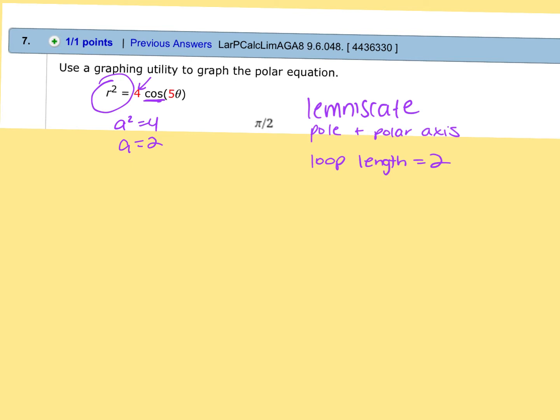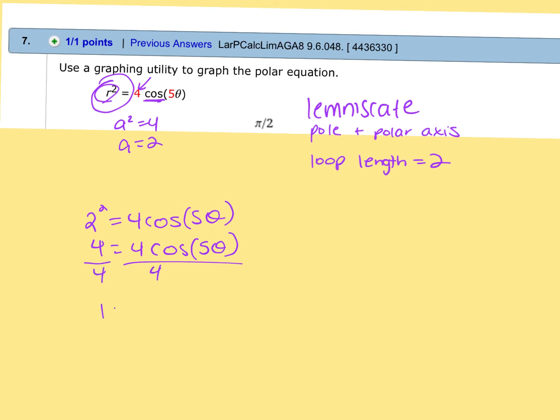Okay. So I know the loop length is 2, so if I want to find where that loop happens, I just plug 2 into the r. So 2 squared equals 4 cosine 5 theta. This would be 4. This is always going to happen if you do it correctly. You'll always divide, and it will always give you 1 equals whatever that cosine is. That step will always happen if you do it correctly. So now I'm trying to figure out where cosine is 1, and cosine is 1 at 0. So 0 equals 5 theta, divide by 5, and I get theta equals 0.